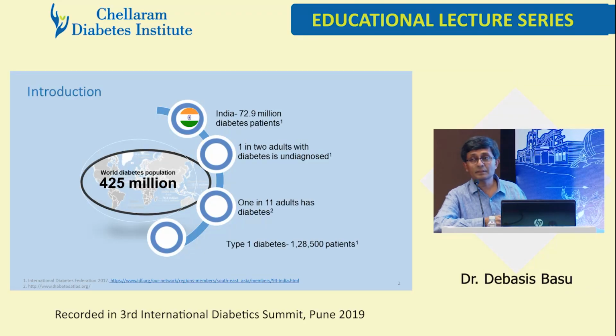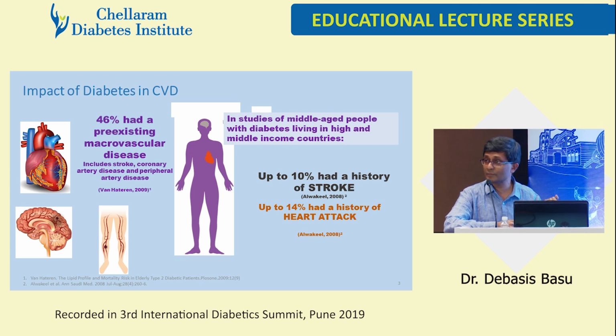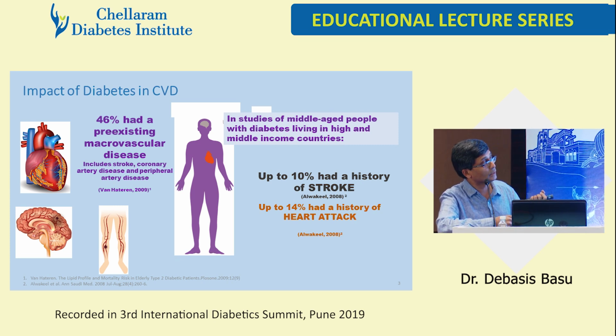So this is one slide deck which I started making while I was making this. I thought I would include these old slides, but quite meaningful, I believe. At least this is old data. This is what we see in a developing country. We also fall under a developing country, and these are the data. If you are a diabetes subject at the moment, there's a chance that almost 50% of you have a macrovascular disease with it. And that's exactly what the data has shown us, that more than 50% of the new onset diabetes subjects had macrovascular disease.